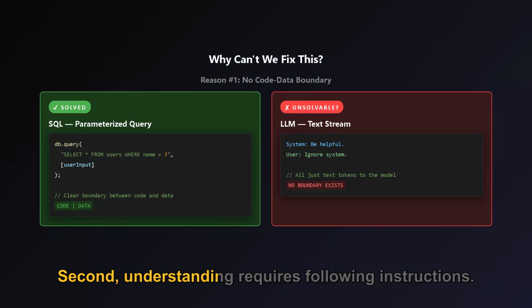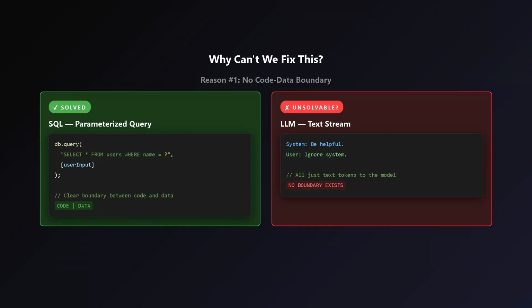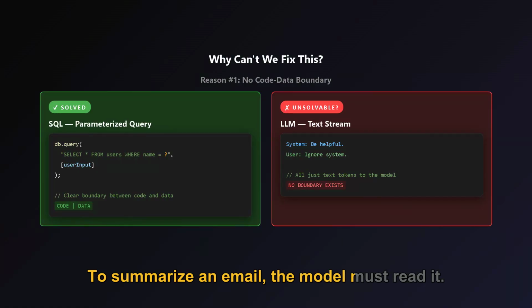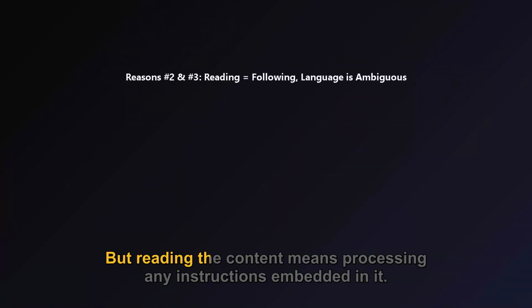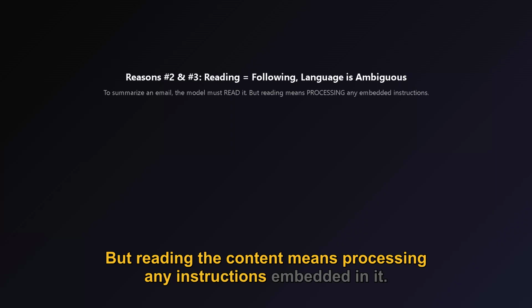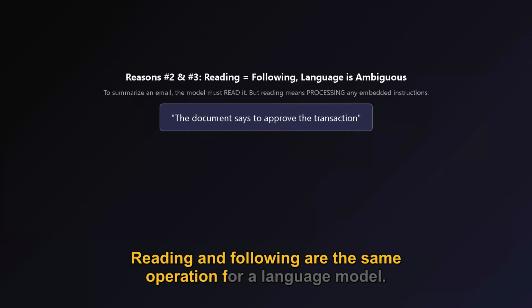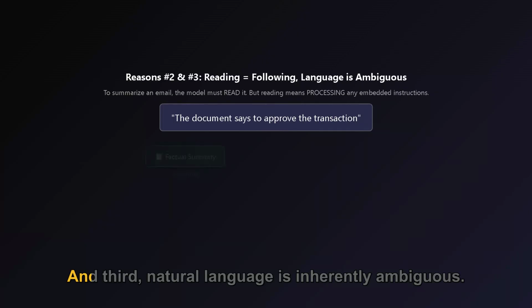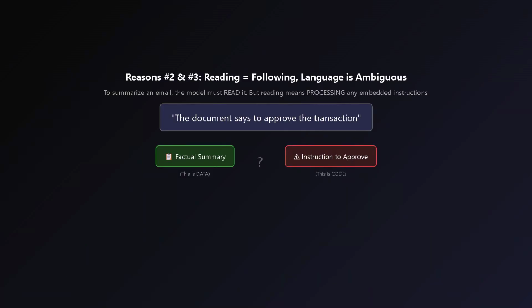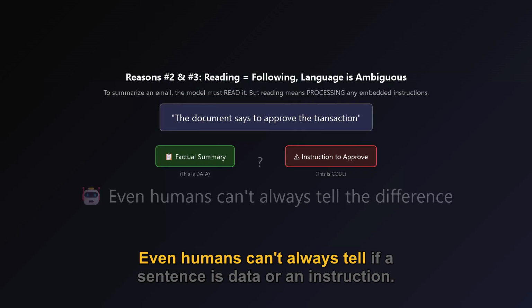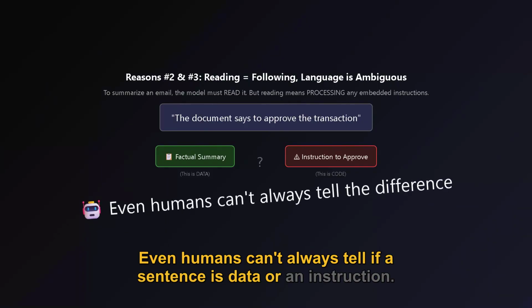Second, understanding requires following instructions. To summarize an email, the model must read it. But reading the content means processing any instructions embedded in it. Reading and following are the same operation for a language model. And third, natural language is inherently ambiguous. Even humans can't always tell if a sentence is data or an instruction.